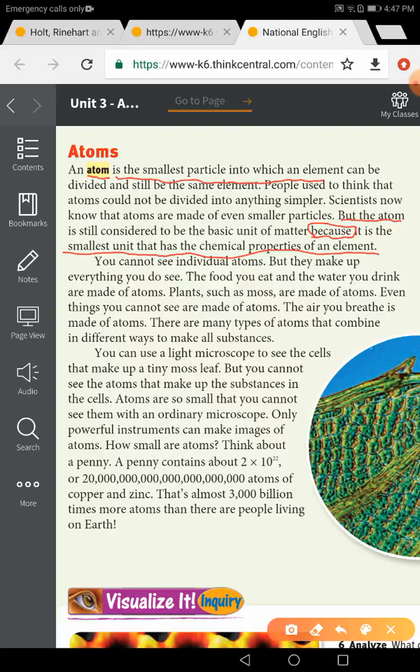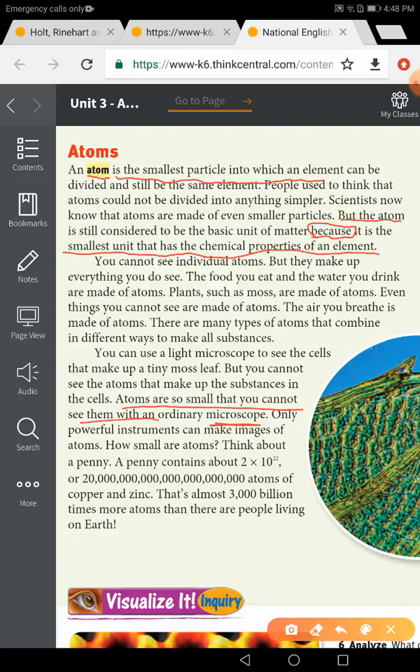You can use a light microscope to see the cell, right? Of course, we have a microscope here in our lab. You can see the cells very clearly. But you cannot use this microscope to see the atom. Why? Because the atom is so small. Atoms are so small that you cannot see them with any ordinary microscope. Only powerful instruments can make an image of the atom. How small are atoms?